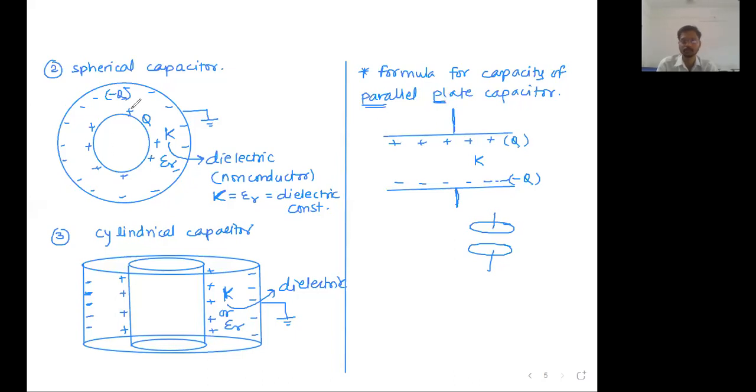So you need plates. Here it's a spherical capacitor, so you need two shells. Here it is a cylindrical capacitor, so you need two coaxial cylinders. Here you need concentric spherical shells, and here you need parallel plates. The shape of the plate basically doesn't matter. It can be a rectangle, a square, or a circular plate also.